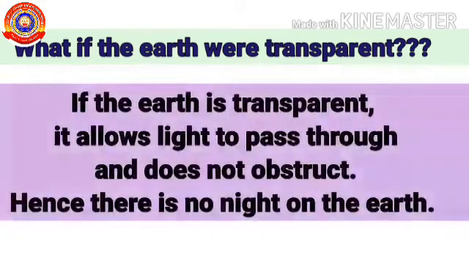Then, what if the Earth were transparent? If the Earth is transparent, it allows light to pass through and does not obstruct. Hence, there is no night on the Earth.